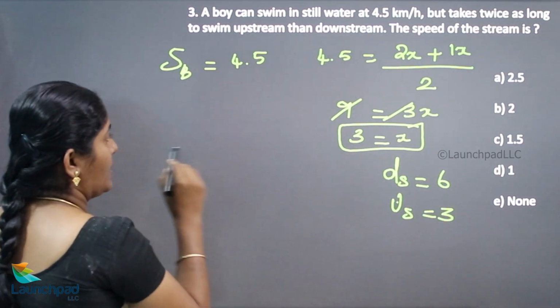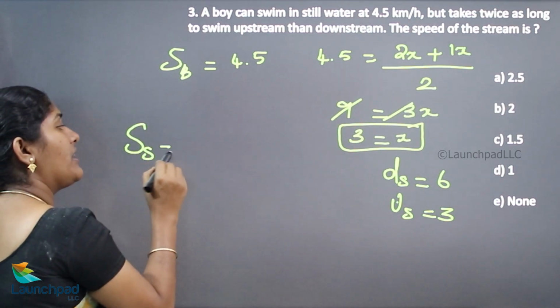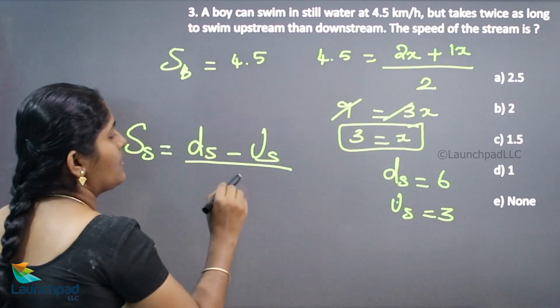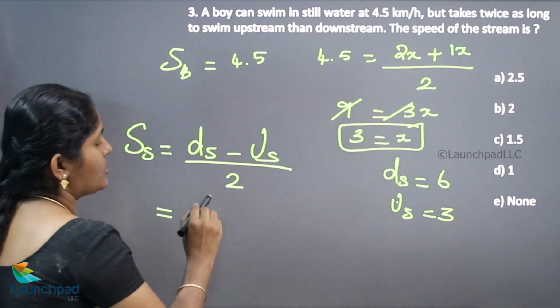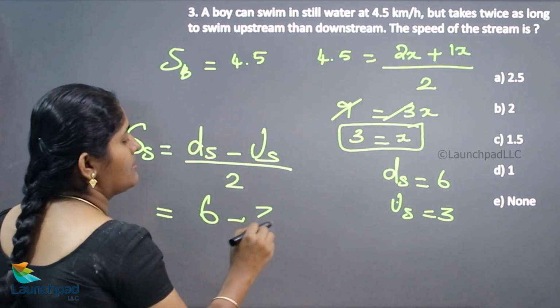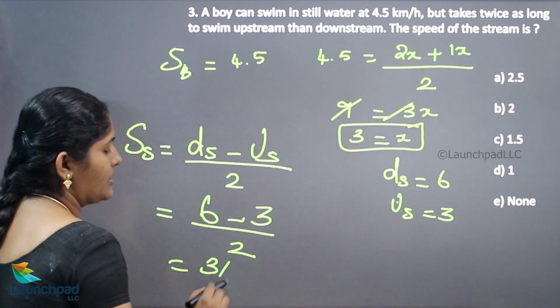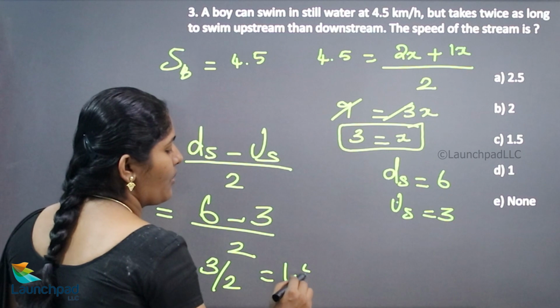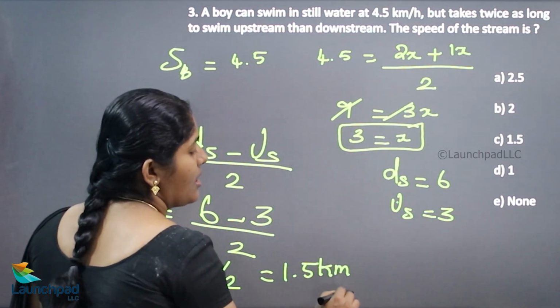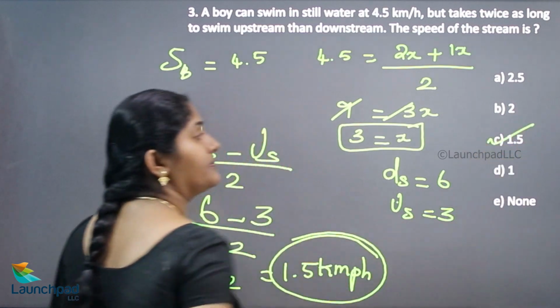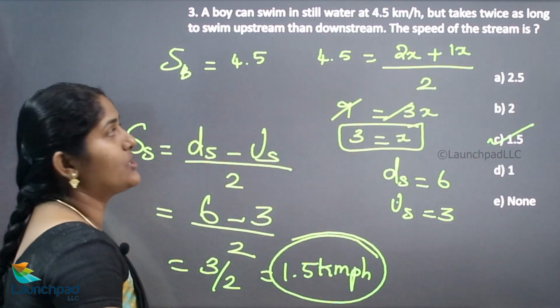We'll move on to find out the speed of the stream. What is the speed of the stream here? Downstream speed minus upstream speed divided by 2. What is your downstream speed? 6. And what is your upstream speed? 3. 6 minus 3 divided by 2, that is 3 by 2, which is 1.5 km per hour. So the answer is option C. We'll move on to your next question.